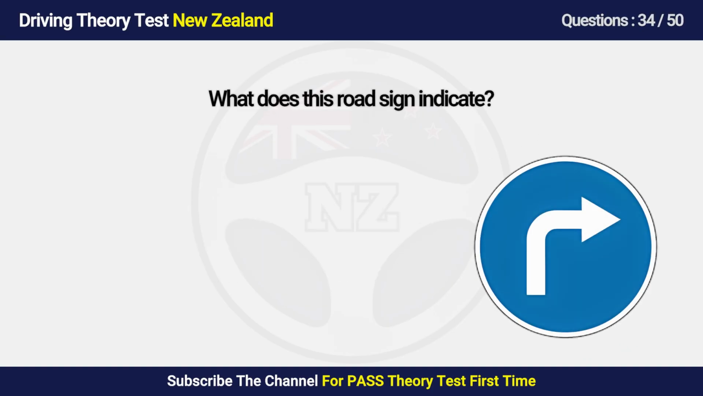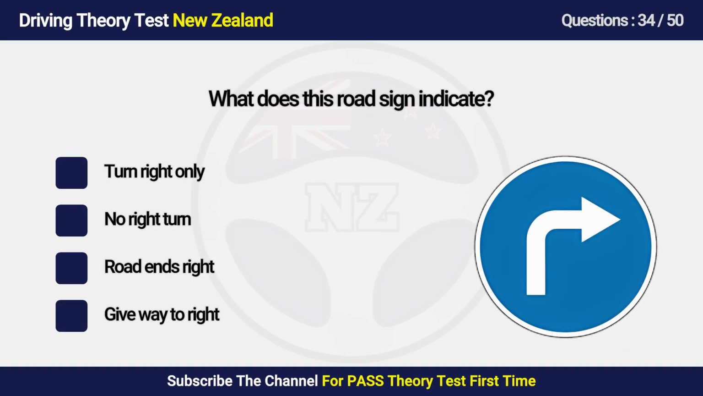Question 34. What does this road sign indicate? A. Turn right only. B. No right turn. C. Road ends right. D. Give way to right.